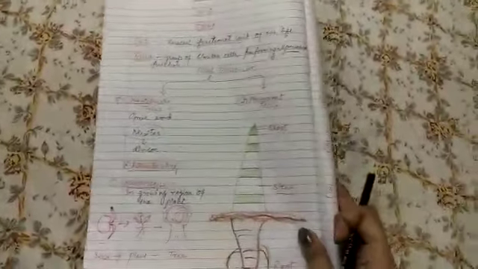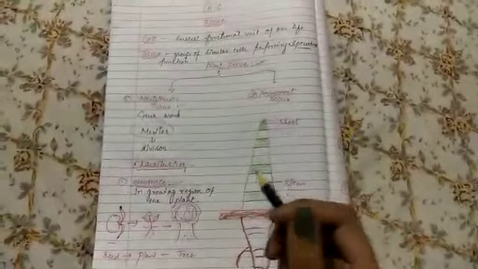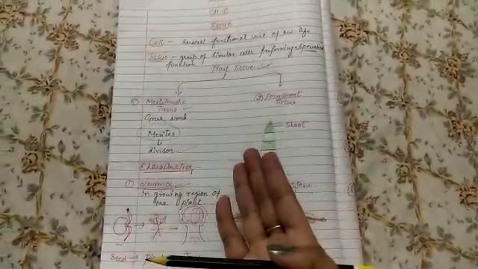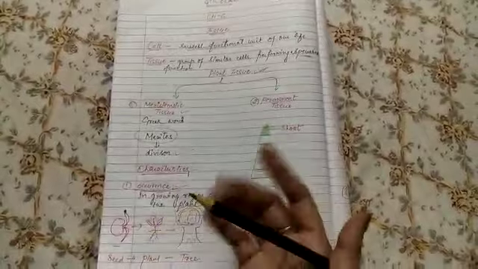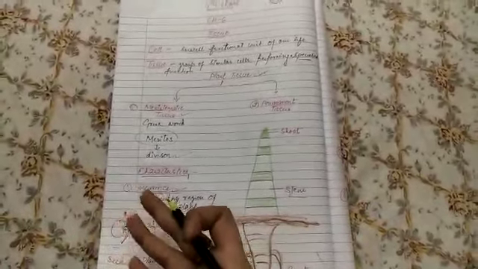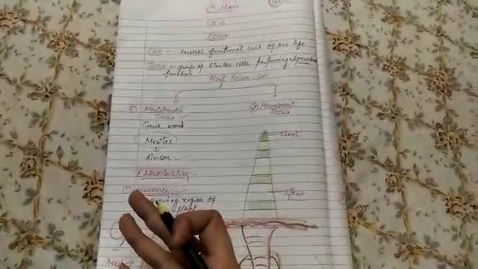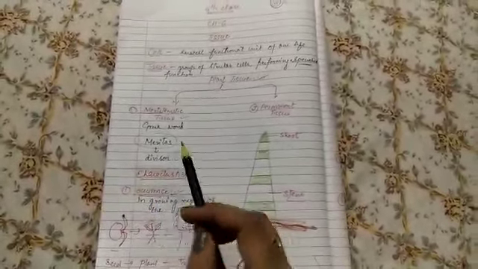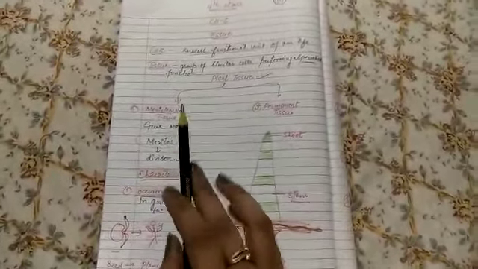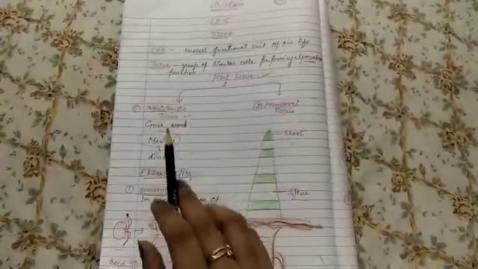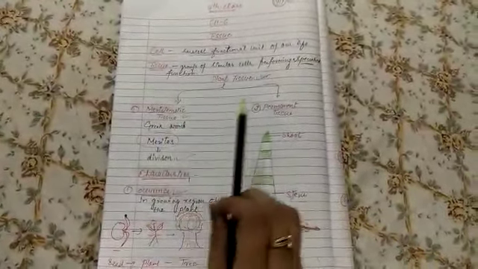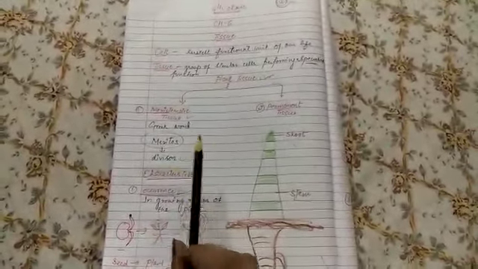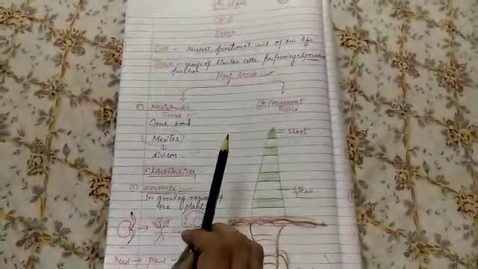Students, as we all know, plants are living beings because they grow, they respire and prepare their own food. How is it possible for plants to do such activities? This is all because of the presence of different types of tissues in plants, called plant tissues. Mainly in this video, we will discuss plant tissues.